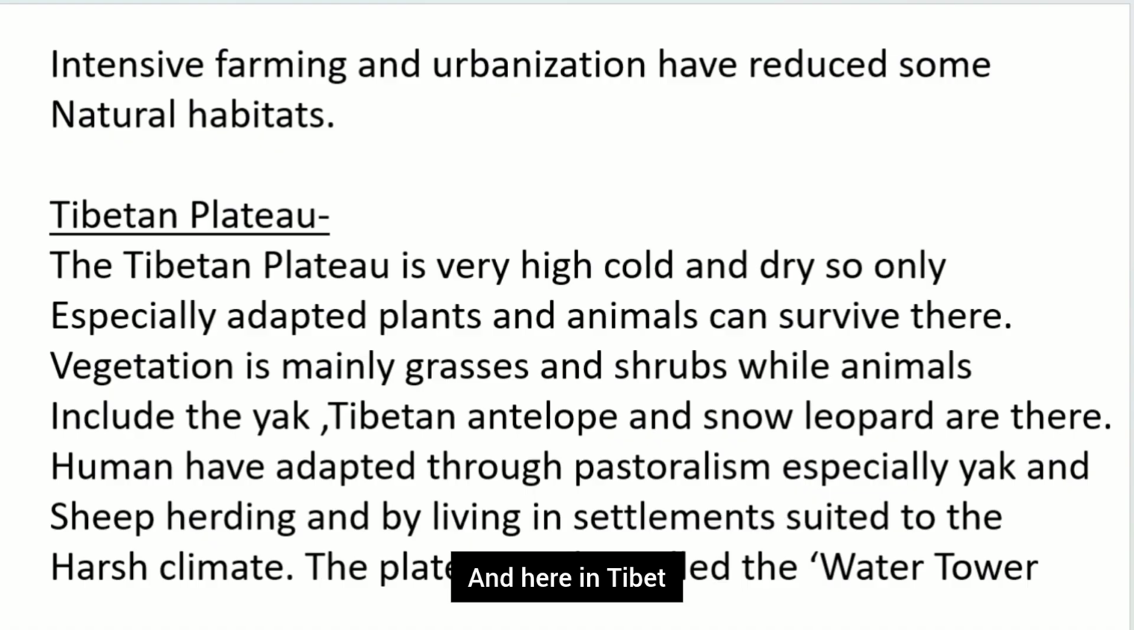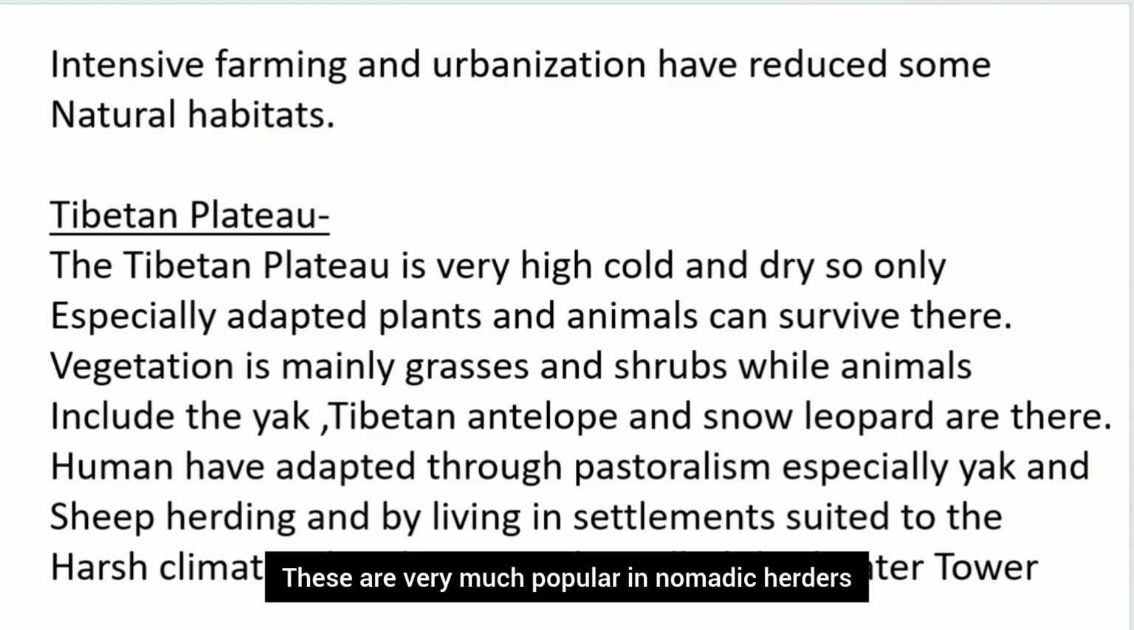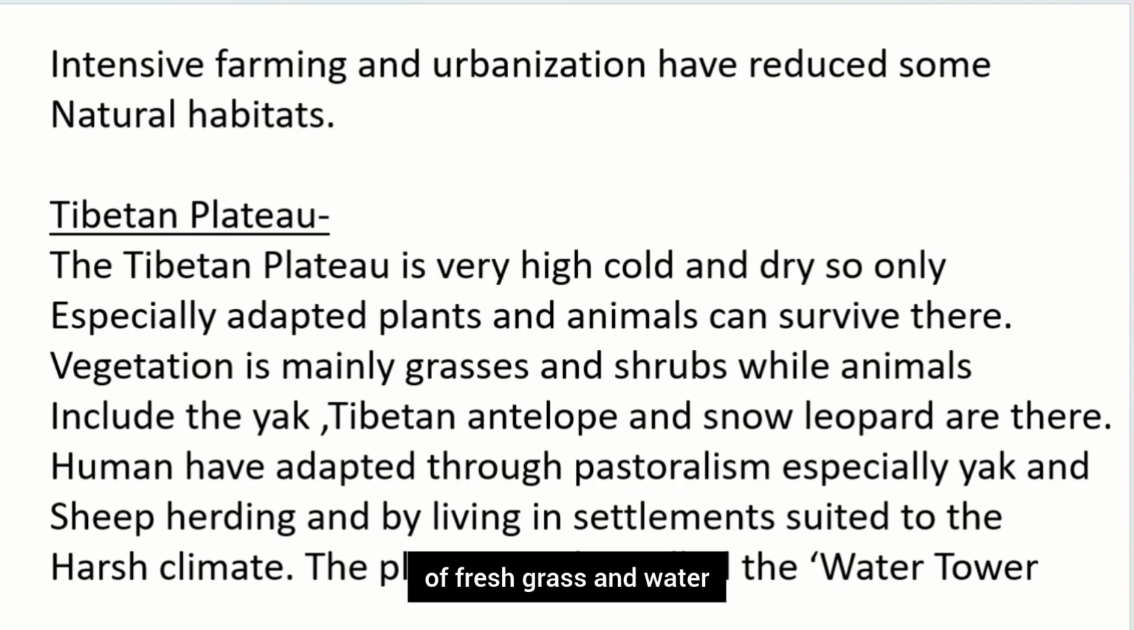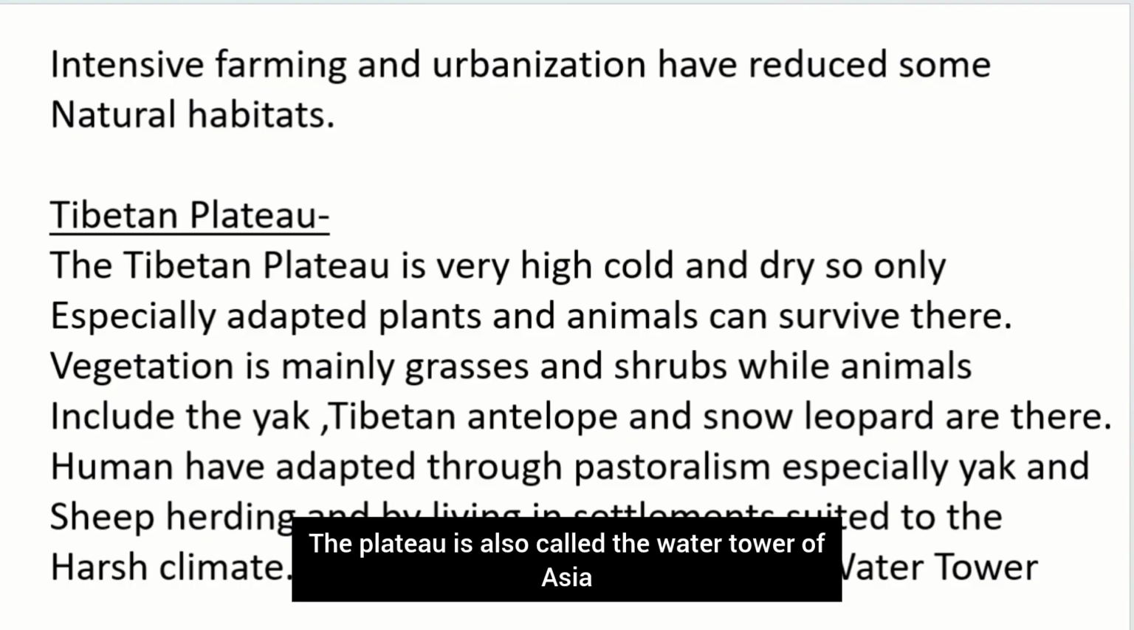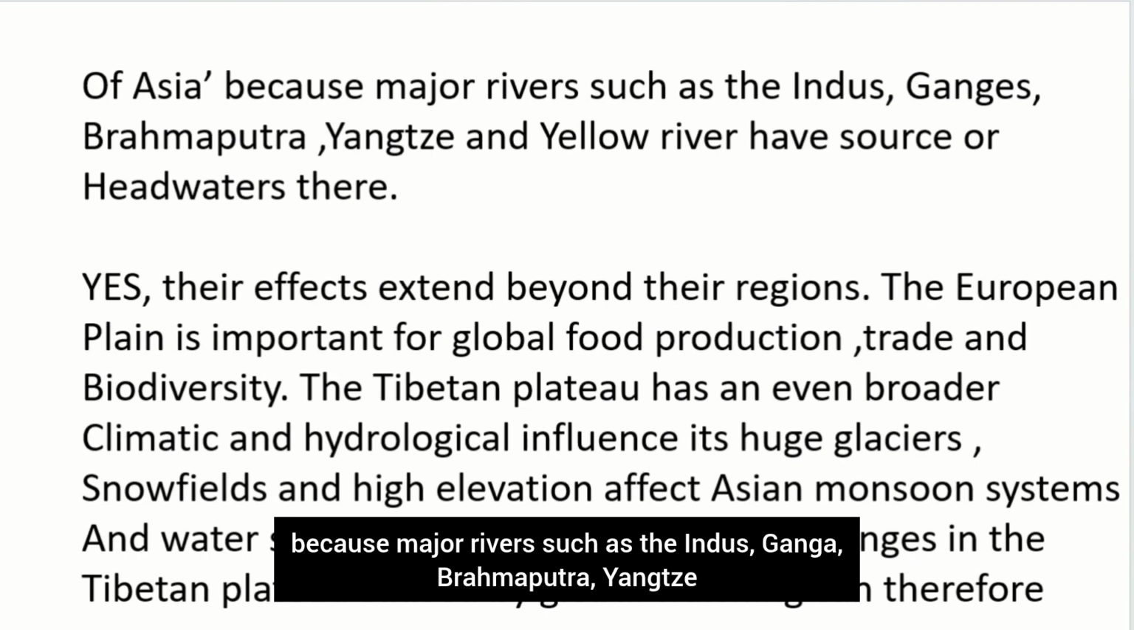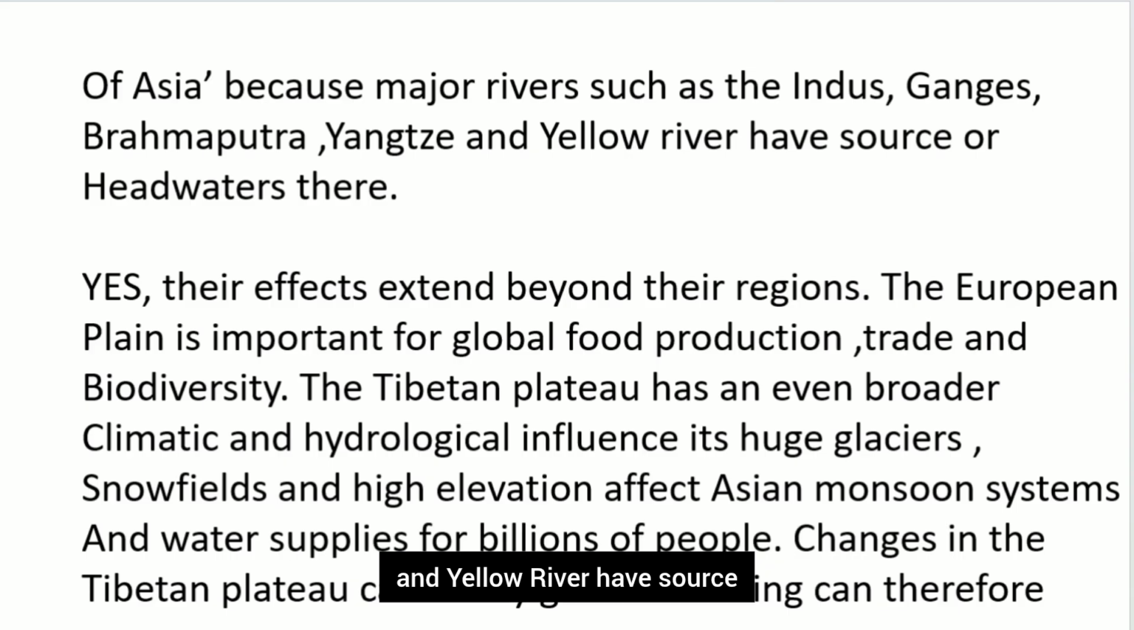And here in Tibet, they depend on goats, sheep, and yak for their livelihood. These are very popular among nomadic herders as they move with their animals in search of fresh grass and water. So, the plateau is also called the water tower of Asia because major rivers such as the Indus, Ganga, Brahmaputra, Yangtze, and Yellow River have their source or headwaters there.